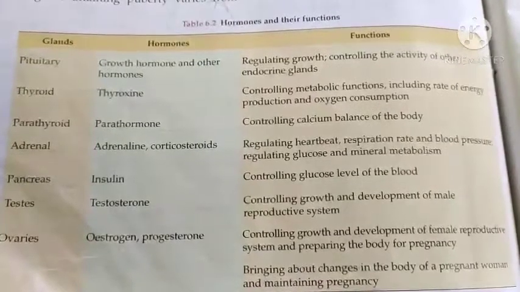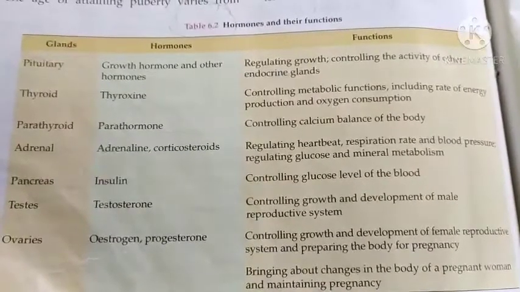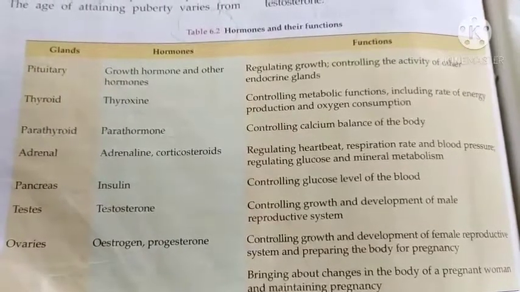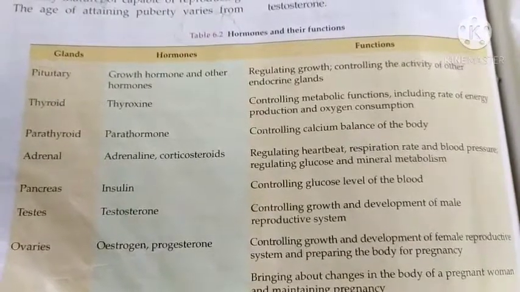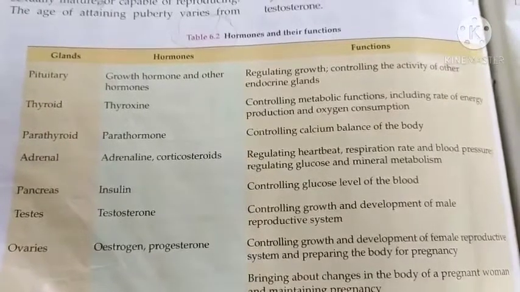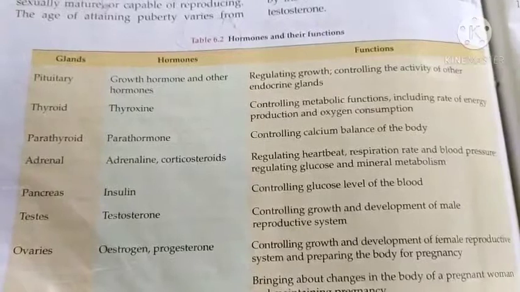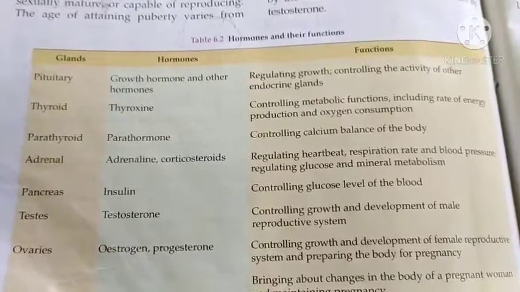So, you have to prepare pituitary gland, thyroid gland, parathyroid gland, adrenal gland, pancreas, testis and ovaries. Their secretion, meaning the hormones secreted by them, and their functions.